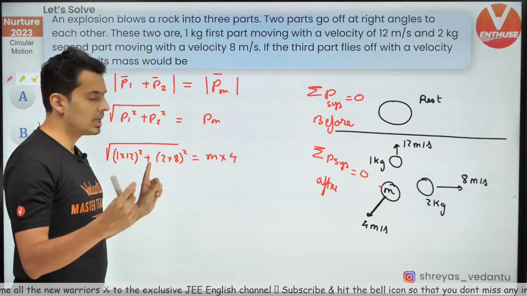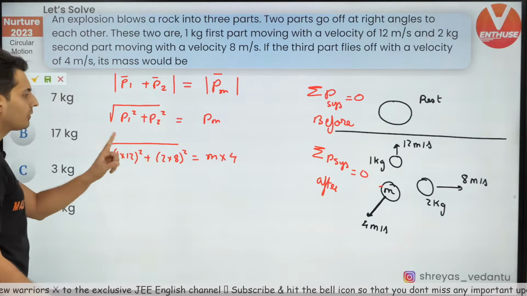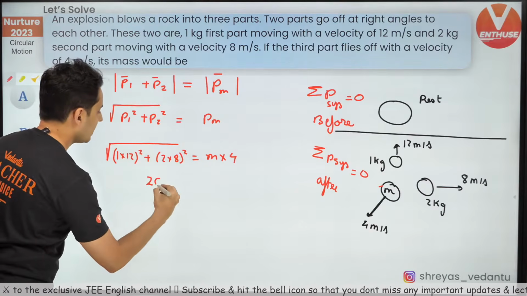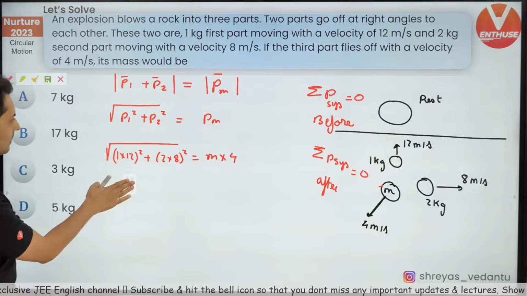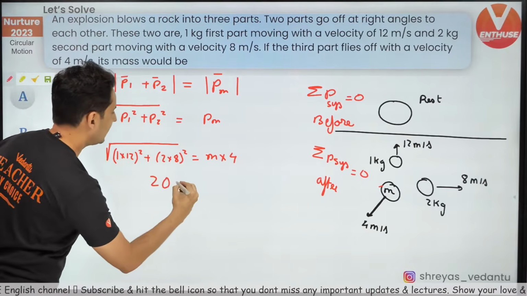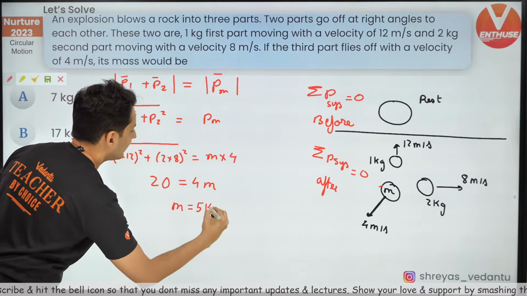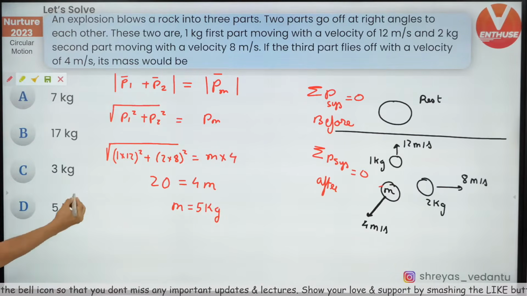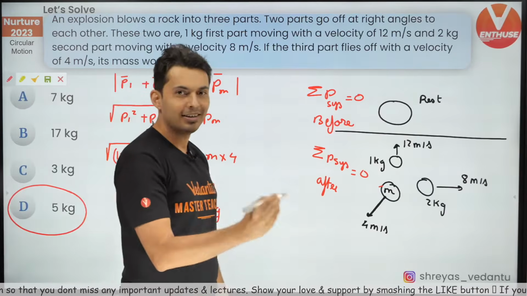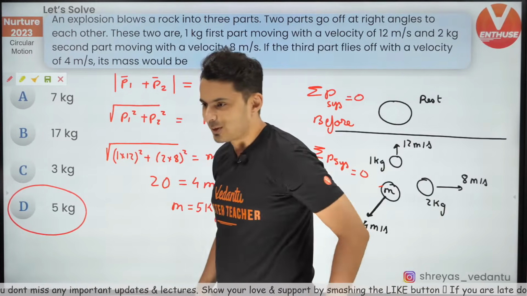That's going to be nothing but 400. Root of 400 is going to be nothing but 20. Yeah, so 20 is equal to 4m. Therefore, m is equal to 5 kg. That's the answer. Where is it? Option D. Done. Let's see how many of you got it.